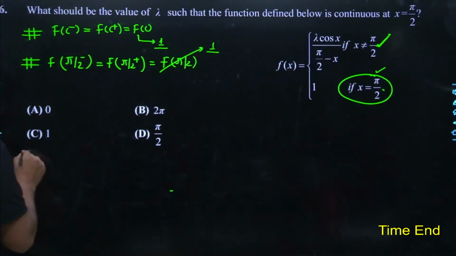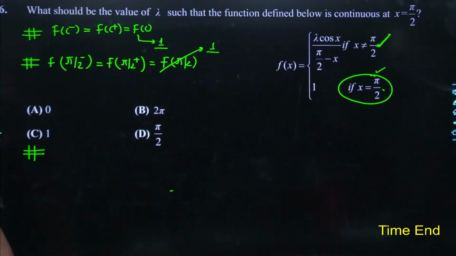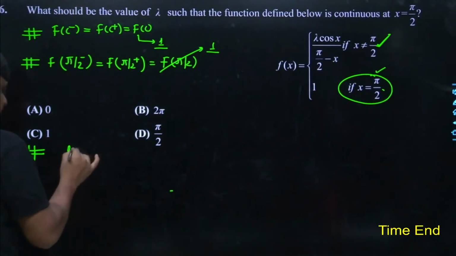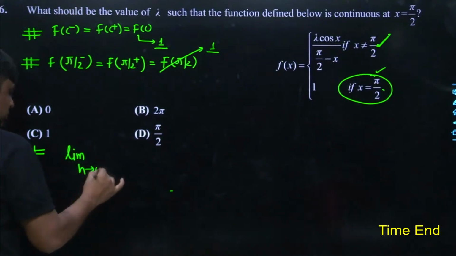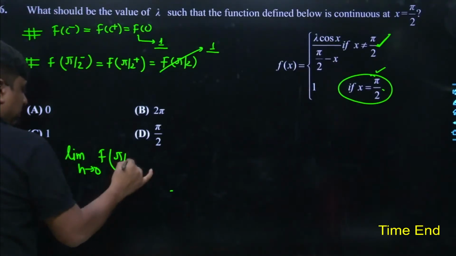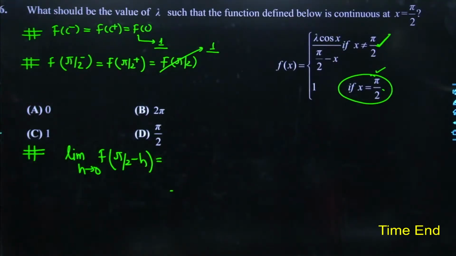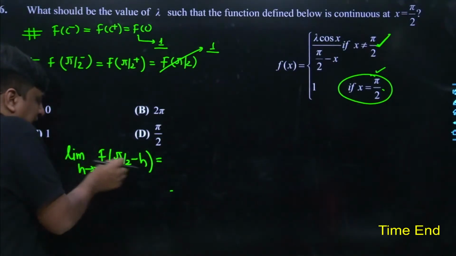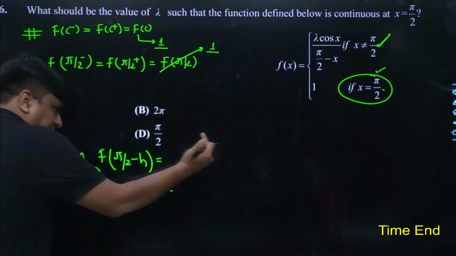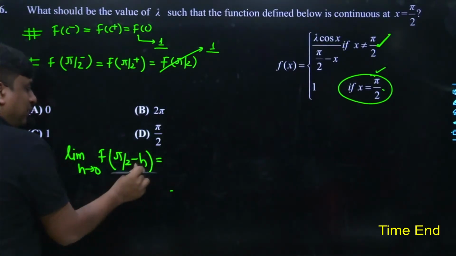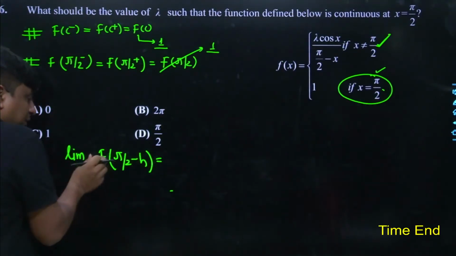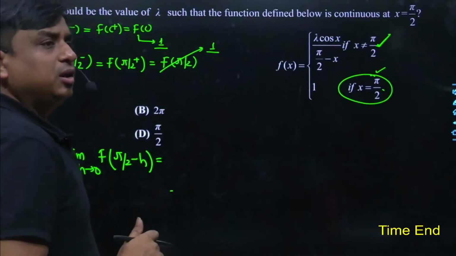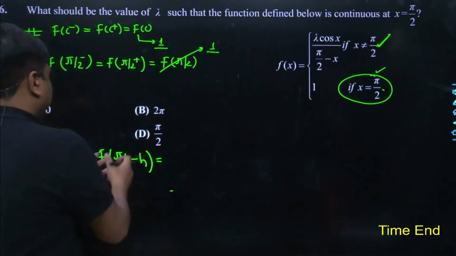Anyways, you could have already seen which kind of effort we put over here. See, pi by 2 minus is the limit h tends to 0 of the function at pi by 2 minus h. Yes or no? This kind of calculation we do. Why do so? If h is tending towards 0, f would just be retained before pi by 2. If it is a very small positive value, the worth of the function is being calculated just before pi by 2. Agreed? So I think x has to be replaced with pi by 2 minus h.